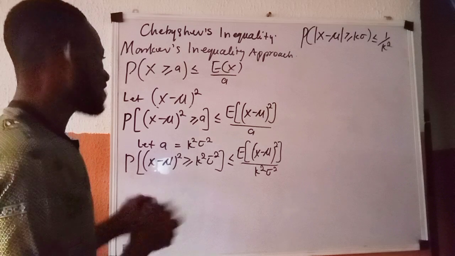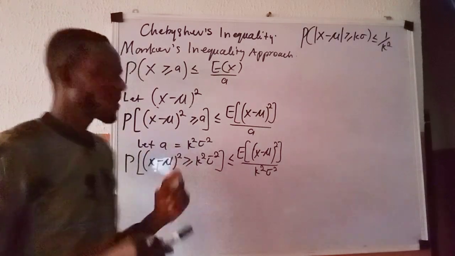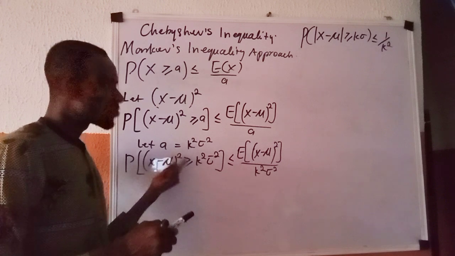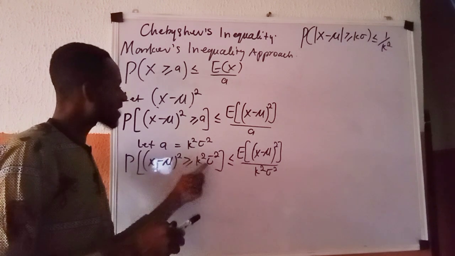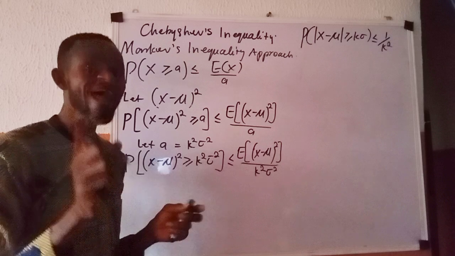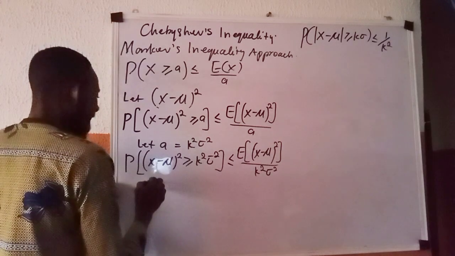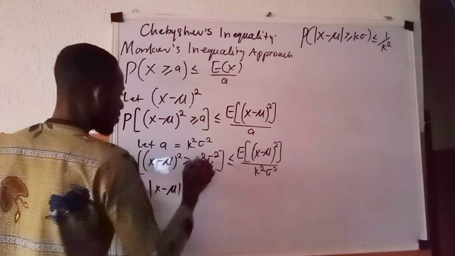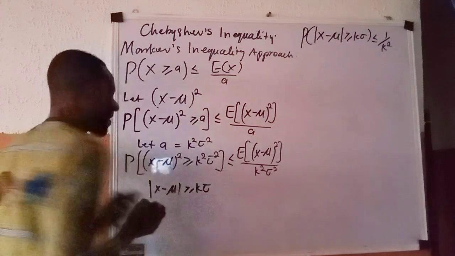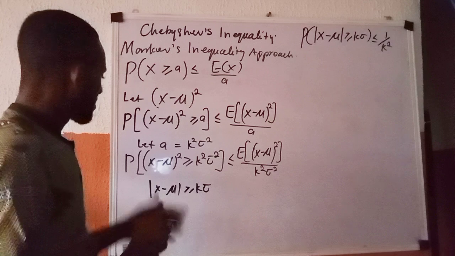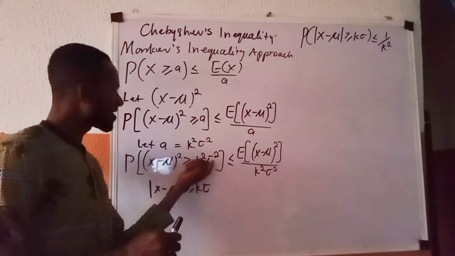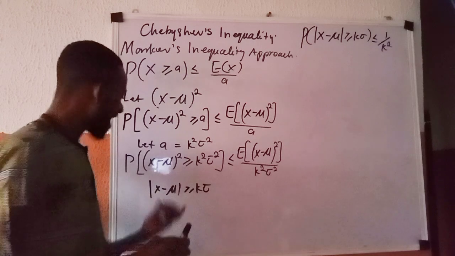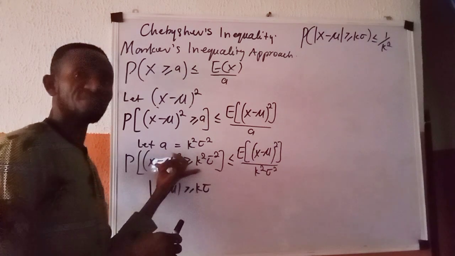And of course, you should know very well that for the quantity (X minus mu) squared to be greater than or equal to K squared sigma squared implies that the absolute value of X minus mu must be greater than or equal to K sigma. If this must be greater than or equal, this must be too. In that case, I can use this in place of this.